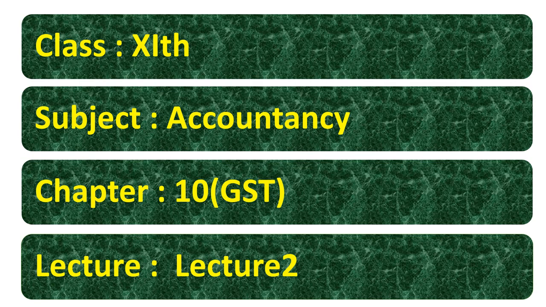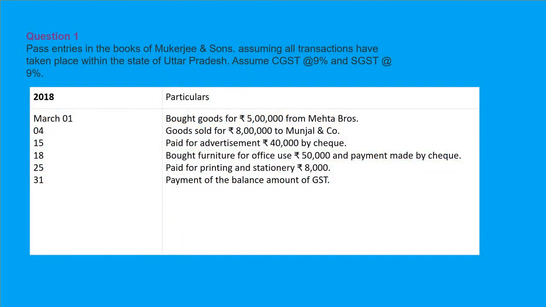Let's start our questions, beta. In our last lecture I told you about the rules related to GST, goods and services tax. So let's do question number 1. You have to read this question carefully. This is about journal entries in the books of Mukherjee and Sons, assuming all transactions have taken place within the state of Uttar Pradesh. Assume CGST 9% and SGST also 9%. Fine, beta.